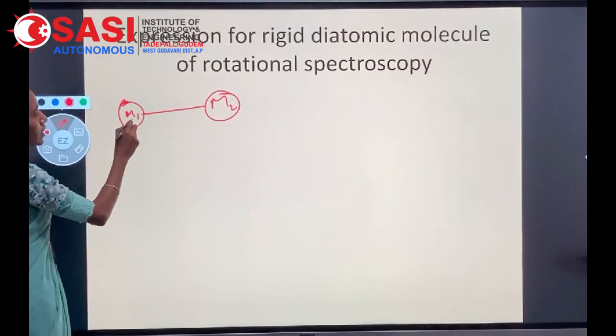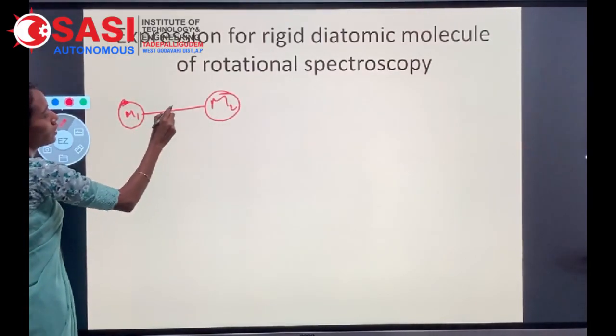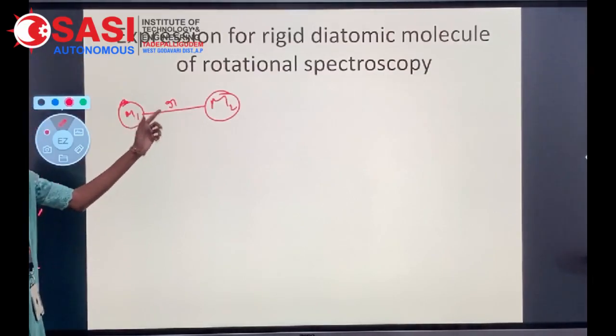It will be treated as m1 and m2. The internuclear distance is r.